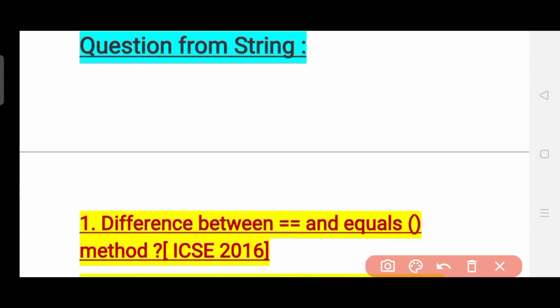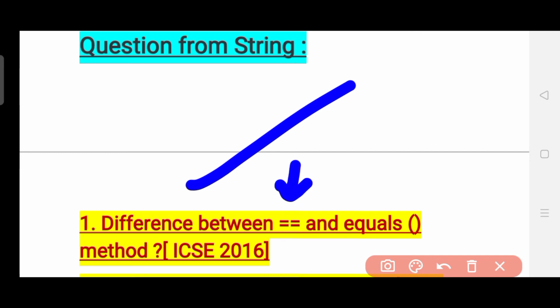Okay guys, so now let's see some questions from the string chapter. The first question is: what is the difference between double equal to and the equals function? This is a string function and I hope you know it. So what is the difference between the equal to operator and the equals method? It was asked in the year 2016, so you can expect these types of questions also.